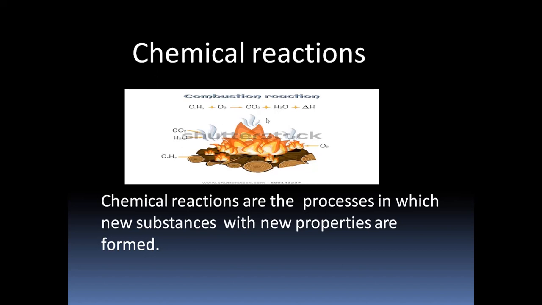It is getting liberated here along with the heat and light, as you can observe here. So, what is this chemical reaction? This is one process in which new substances are formed. Before burning of wood, we didn't have carbon dioxide and water. But after burning, we are getting carbon dioxide and water.